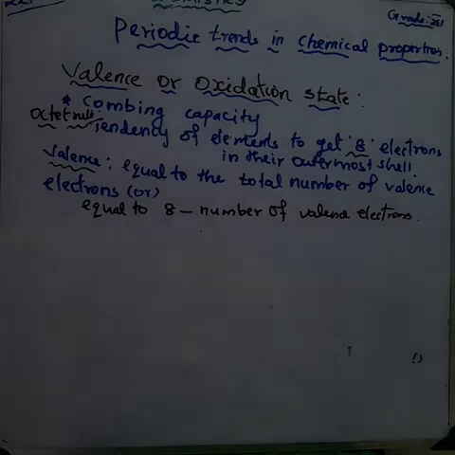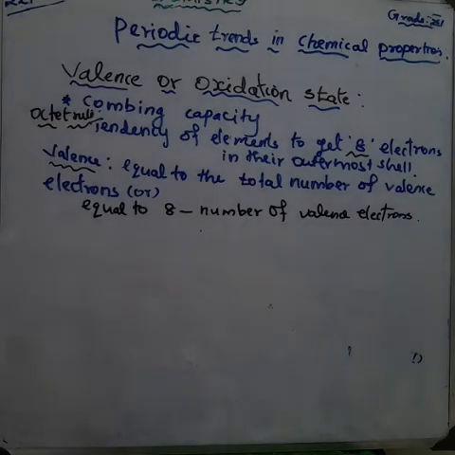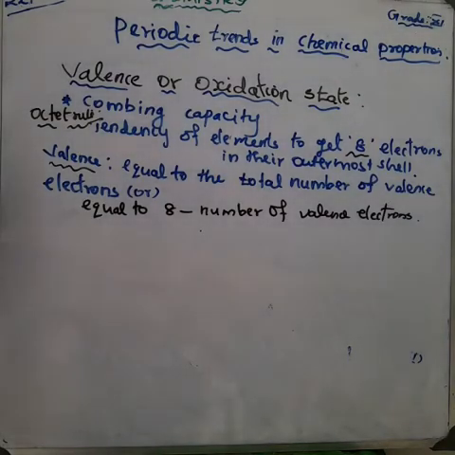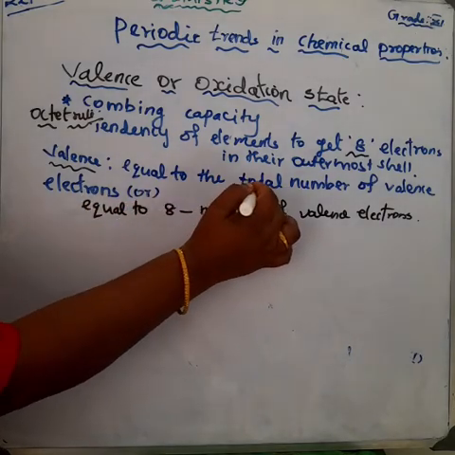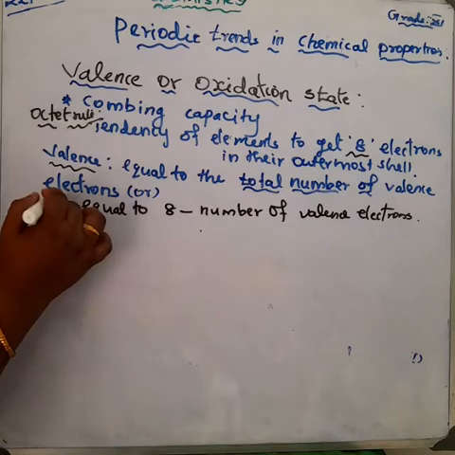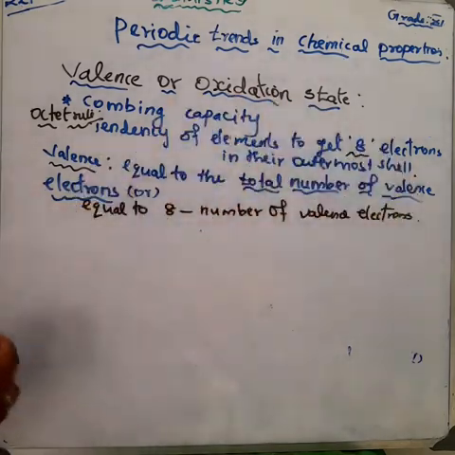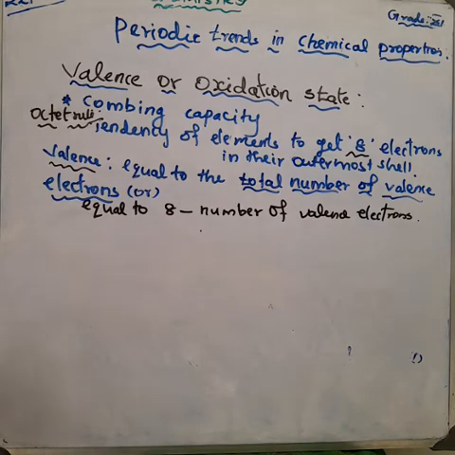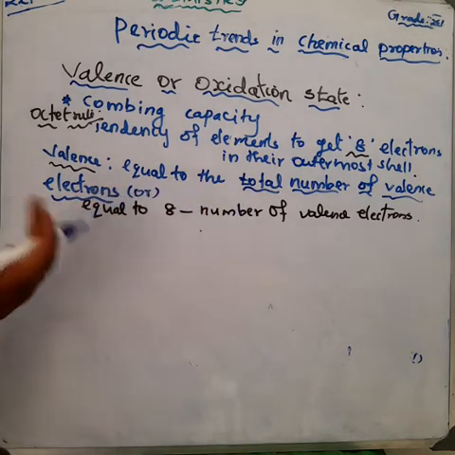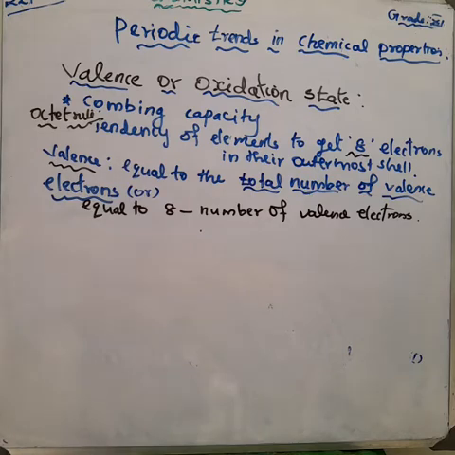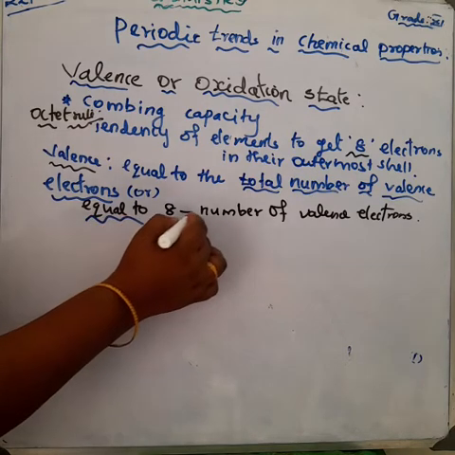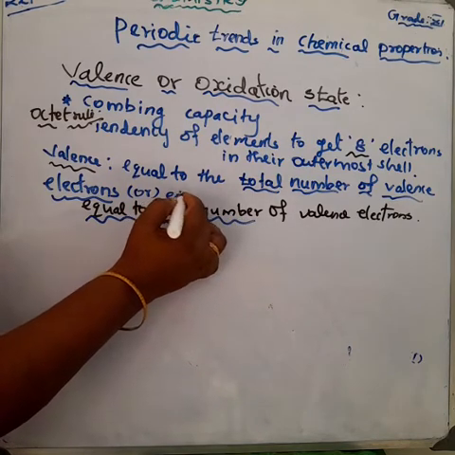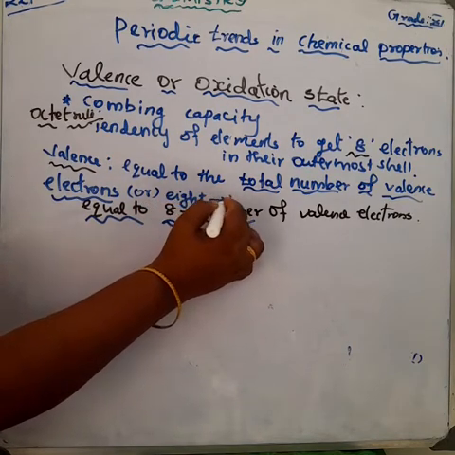Usually the valence is equal to the total number of electrons in the valence shell, or equal to 8 minus the number of valence electrons.